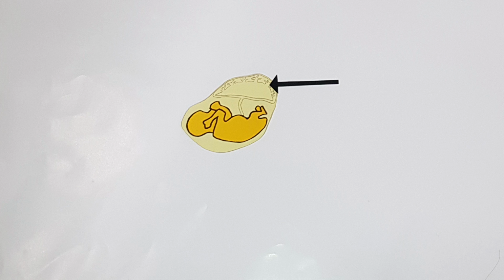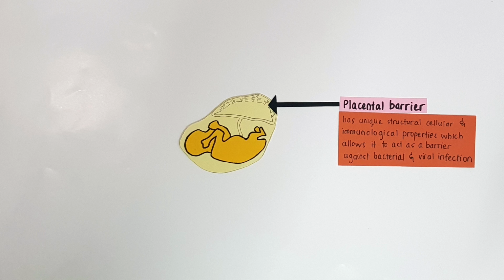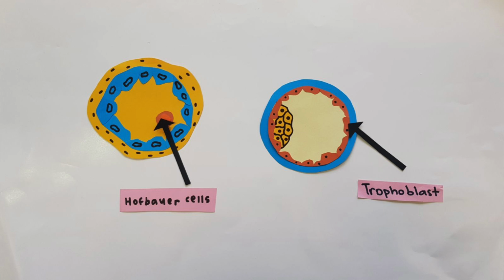The placenta is composed of several layers of cells and has unique structural, cellular, and immunological properties which allow it to act as a barrier against bacterial and viral infections. However, Zika virus antigen and RNA were found to be present in the amniotic fluid and placental tissues of Zika infected women and in their newborns' brain tissue, who had been diagnosed with microcephaly. This shows that the pathogen gains access to the fetal brain during pregnancy by crossing the placental barrier. The Zika virus passes through the placenta to reach the fetus by directly infecting placental cells. It mainly targets the Hofbauer cells and the trophoblasts.